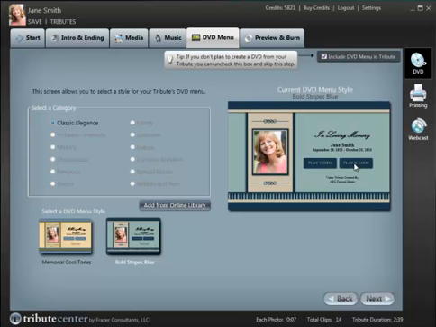Play and Loop might be more commonly used when you're actually playing the video at the funeral home, and maybe you're playing the video for a visitation and you want it to constantly loop until you actually hit the stop button. So on your DVD remote control, you can simply push the play button that you want. After you choose your menu, just hit Next.